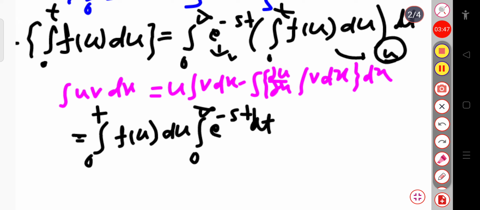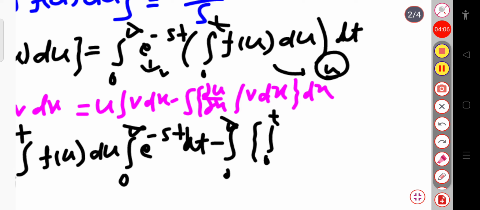Again minus the integration over 0 to infinity, this du by dx is here. So this will be the integration over 0 to t, with the derivative d by du of f of u into du taken inside the bracket.